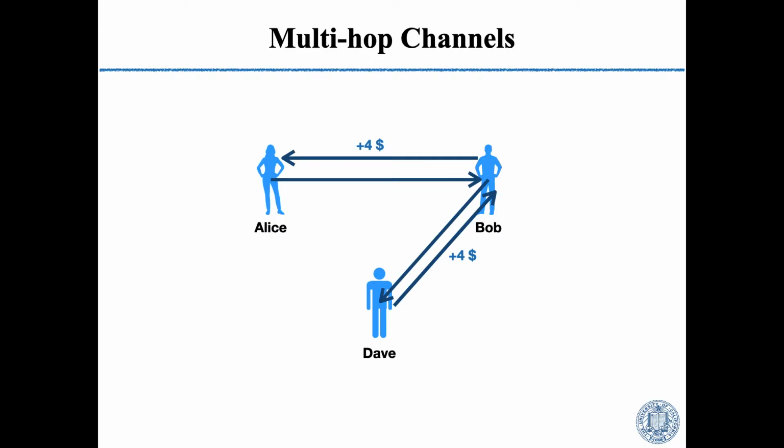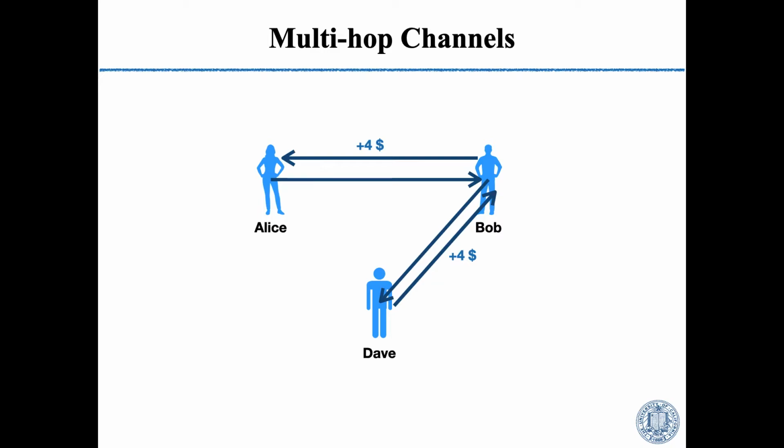As I said before, a channel could only exist between two users. So what if two users want to make transactions, but they don't trust each other, so they don't have a channel between them? Such as Alice and Dave here, they want to make transactions, but there's no direct link between them.